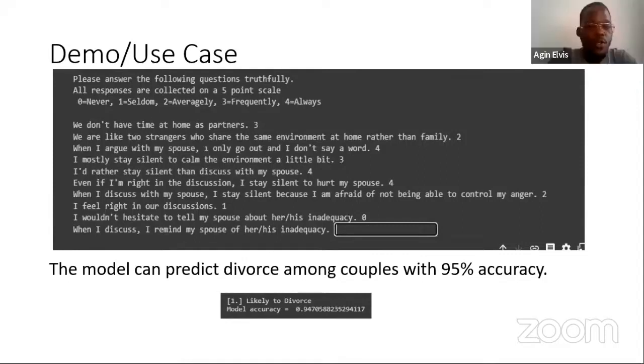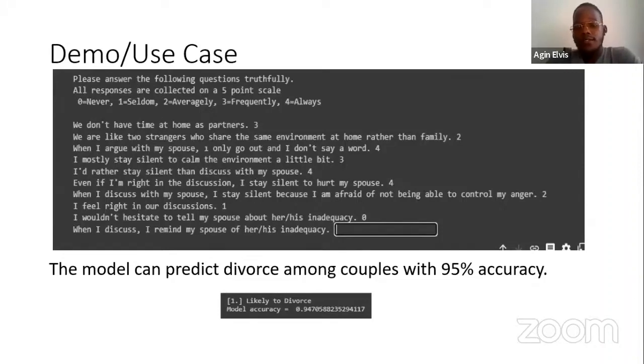Yeah, that's fine. So we see here, when you run the next line of code, we are being told that these people are likely to divorce, with a model accuracy of 94.7%. That's the end of our presentation, and we can back these claims by looking at Gottman, the person from whom this data set was found.